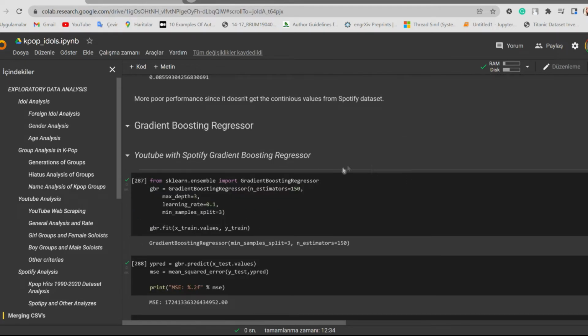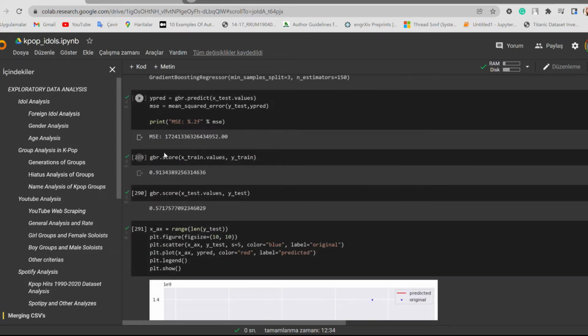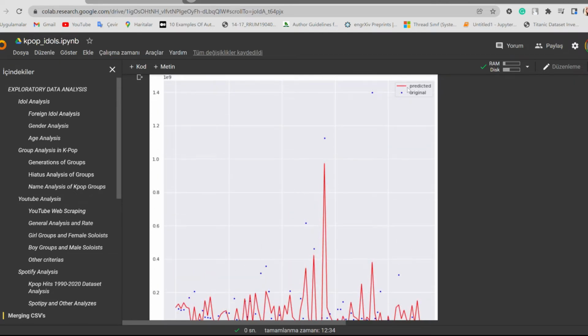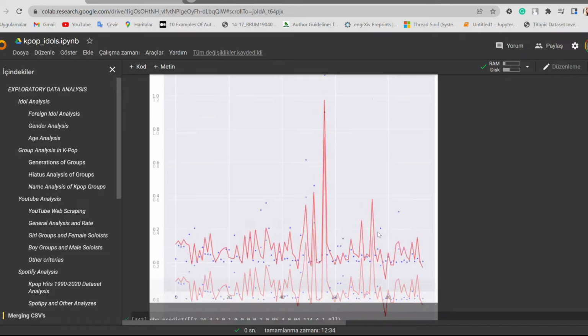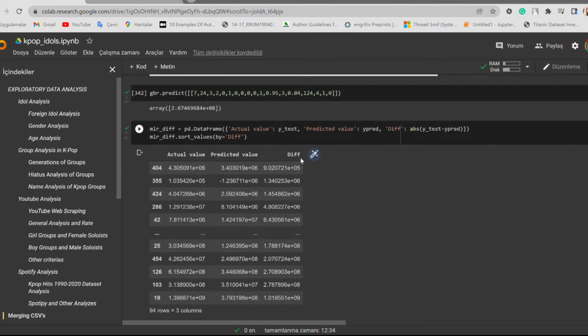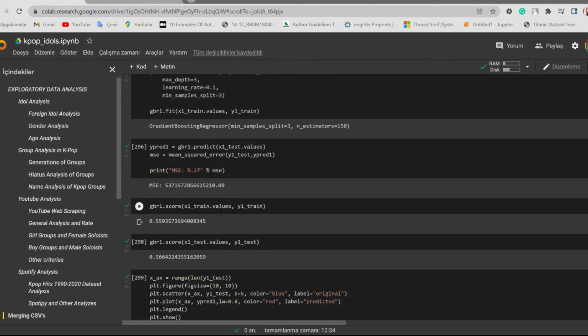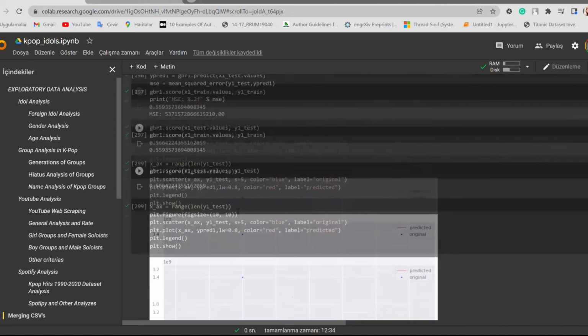After that, we tried the gradient boosting regressor. It is a technique that uses trees to learn about the data. We tried it, and the training score is very high, but the test score is not that high. Here is the plot of it. These are the predicted values, and these are the original values, and the difference is lower than the other. We also did this for YouTube only, and the test and training scores are close enough.